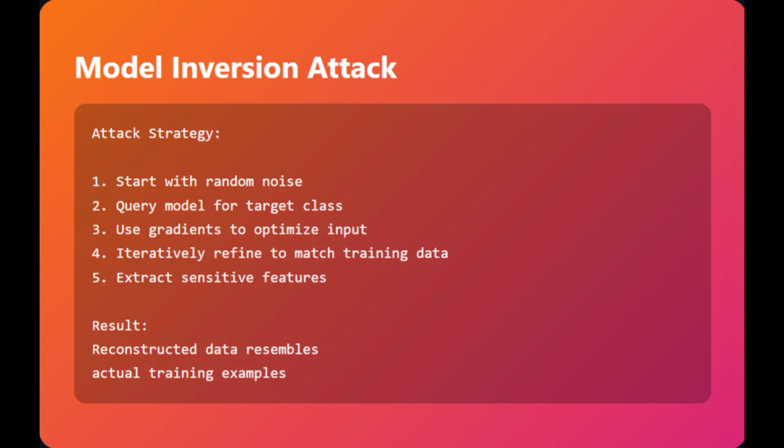It extracts the sensitive features, and the result is a reconstruction that looks like a real training sample.